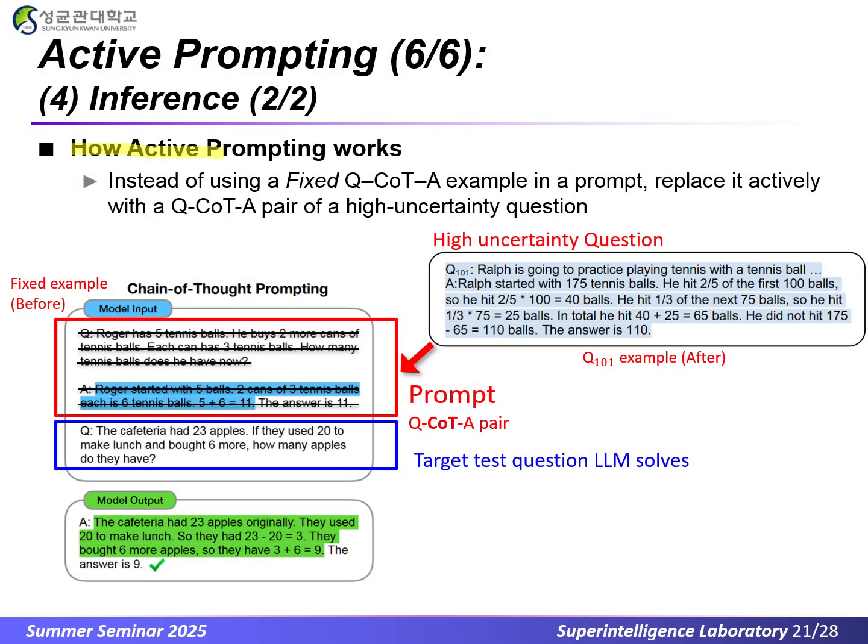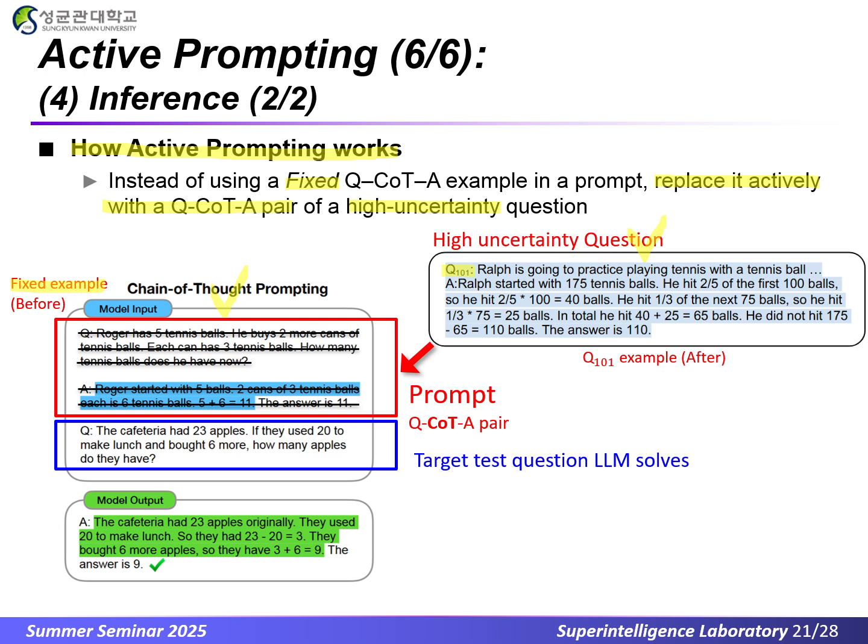Then, how active prompting works. Instead of using a fixed QCOTA example in the prompt, we actively replace it with a QCOTA pair built around a high uncertainty question. In standard COT prompting on the left, you always add the same fixed example no matter what you're asking. With active prompting on the right, we swap in a human-written COT example for the question Q101, the one the model found most uncertain.